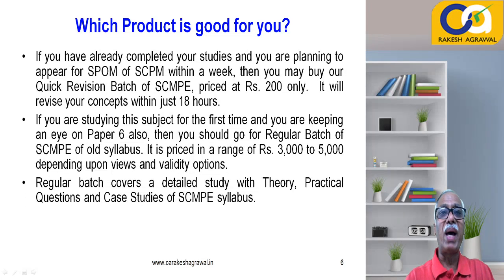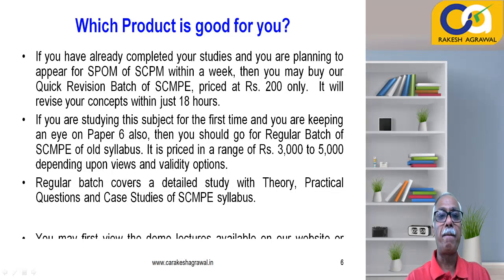Now this regular batch for first time study students covers a detailed study, with theory of each chapter discussed, practical questions solved and case studies handled for this old syllabus of SCM and P under regular batch, please remember.